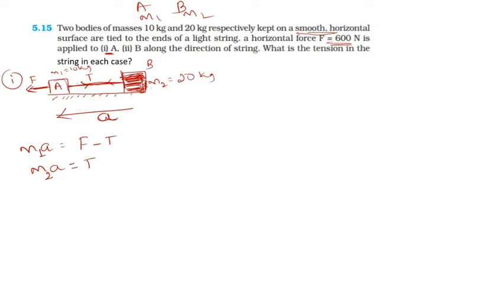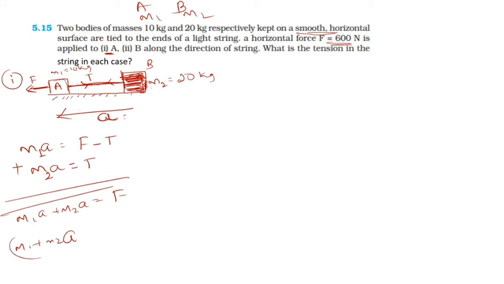So what do we calculate here? We should calculate the tension, but we don't know the acceleration here. So first we should get the acceleration. Adding these two, you can write M1A plus M2A is equal to F minus T plus T. They cancel, so it is equal to F. Then M1 plus M2 with acceleration A as a common term. So A is equal to F divided by M1 plus M2.